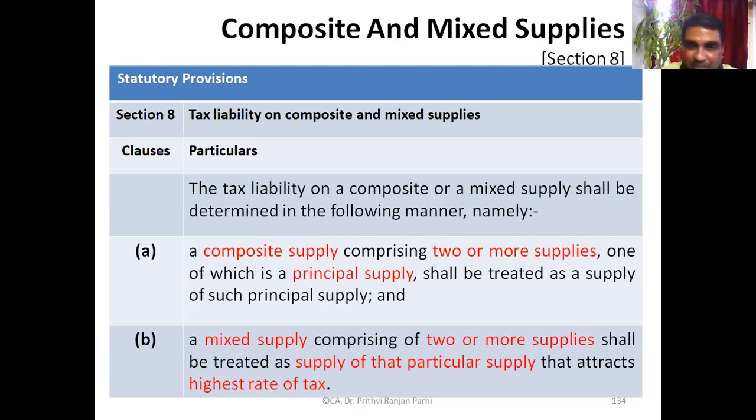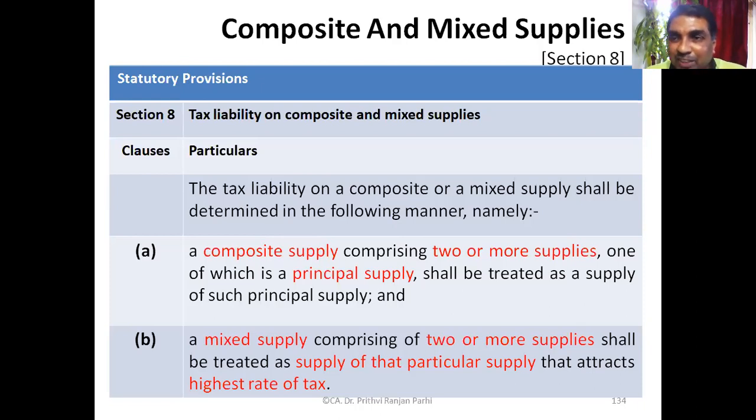Yes or no? Yes. And if that is so, it says one of which is a principal supply. That means if multiple things are supplied, one of which shall be a principal supply. That means one of those items will be called the principal item, and all other items shall be regarded as ancillary or incidental items. So in case of composite supply, we have to find out which is the principal supply.